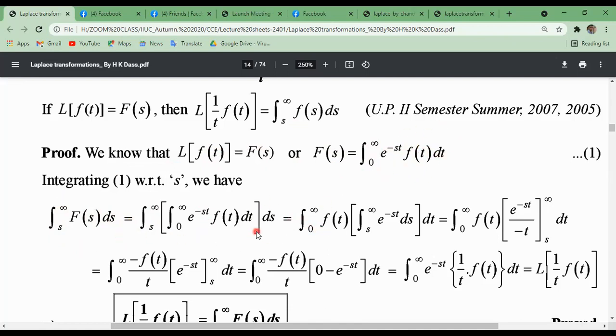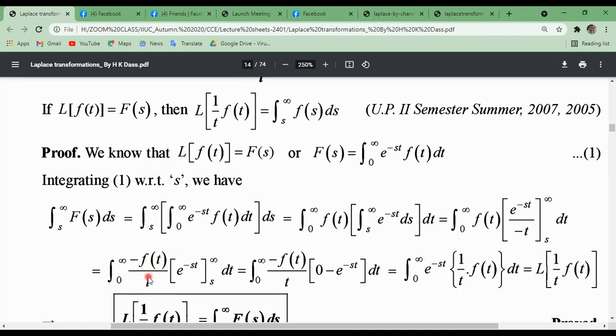Now, the integral from 0 to infinity of f of t, and the integral from s to infinity of e to the power minus st ds, dt. This integration is with respect to s, remember it, so the other variable will be treated as constant. So what is the integration of e to the power minus st ds? E to the power mx integrates to e to the power mx divided by the coefficient of x. That means dividing by the coefficient of s. The coefficient of s is minus t. And putting the limit within the bracket, s to infinity.